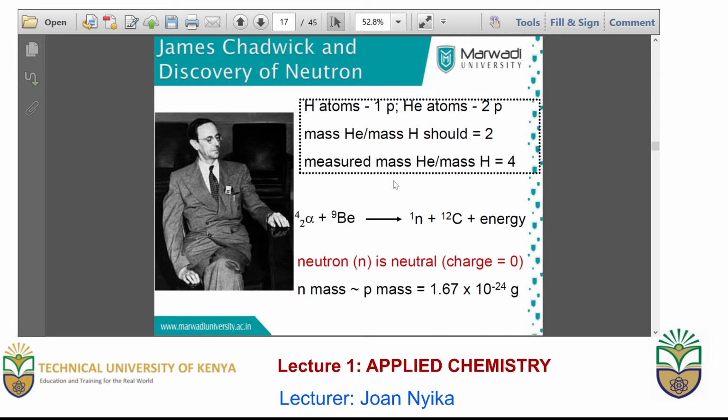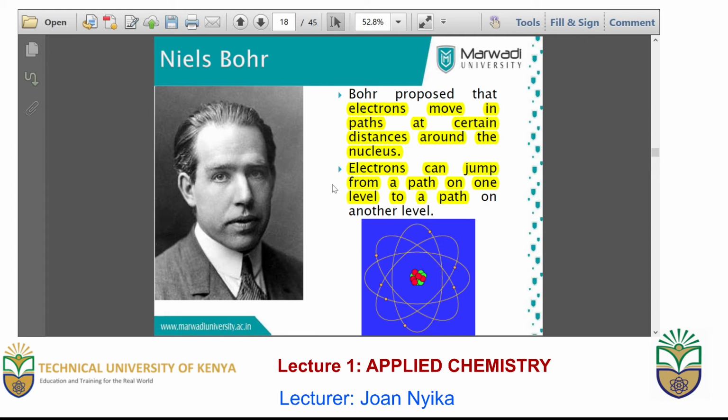The measured mass of helium to the measured mass of hydrogen is equivalent to 4. In this case, he discovered that the neutron has no charge, while the electron and the proton are negatively and positively charged respectively.